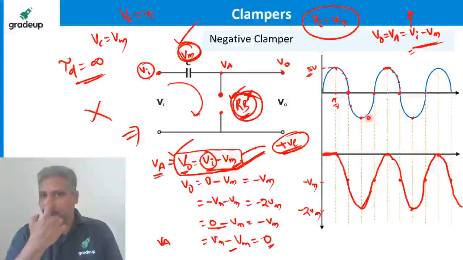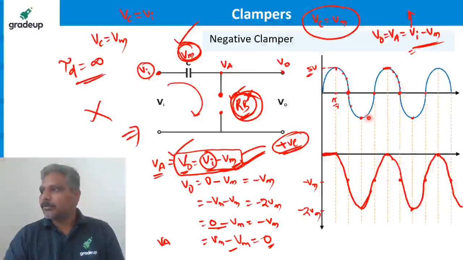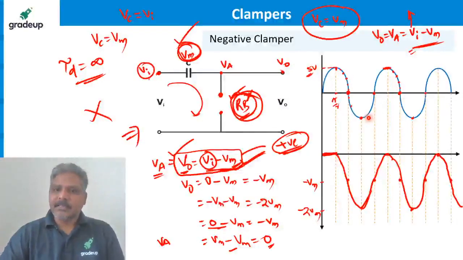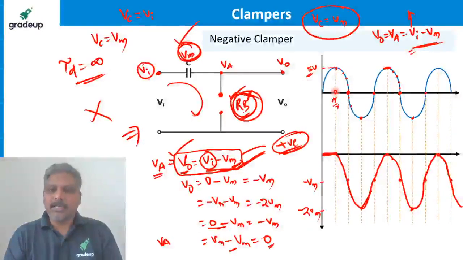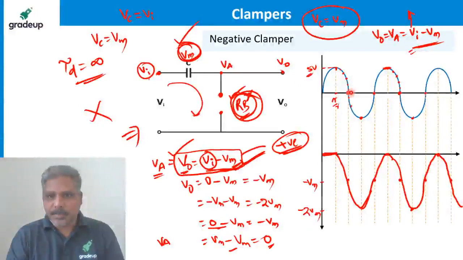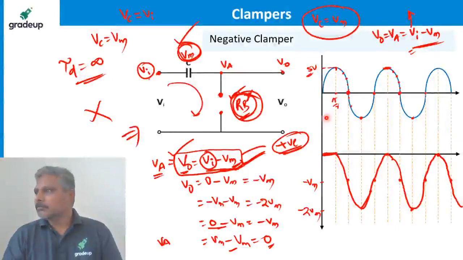After pi by 2 radians, I think, right? After pi by 2 radians, not pi by 4. Always charged at Vm, yes. After pi by 2 radians, the capacitor always remains at Vm only. It's pi by 2, right? It is pi, it is 2 pi, so it is pi by 2, not pi by 4.